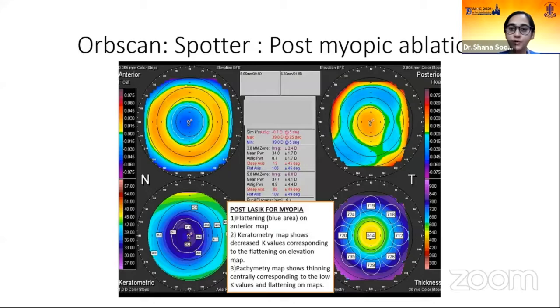The next important quadrant is post-myopic ablation. As you can see, there are flattening or blue areas, cool areas, noticed on the anterior map. The keratometry map shows decreased K values corresponding to flattening on the elevation map. The pachymetry map shows thinning corresponding to low K values and flattening on the map. So this is a post-myopic ablation. This is a refractive patient who underwent PRK for myopia.